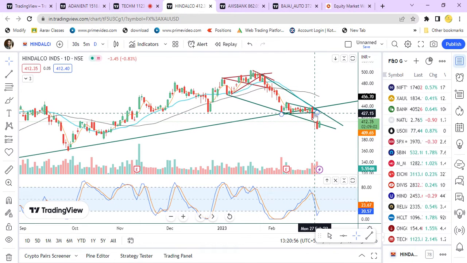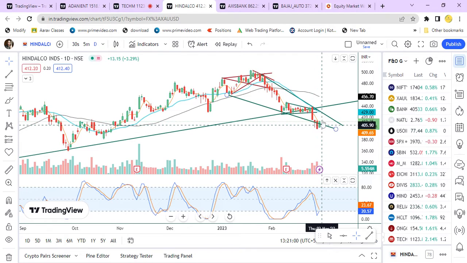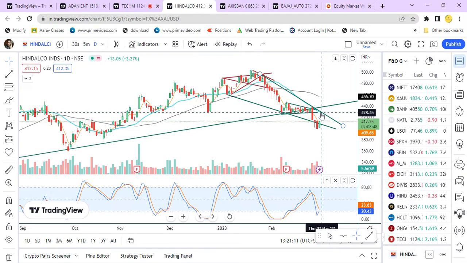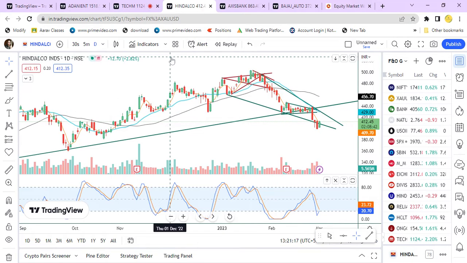The value has crossed the descending wedge, and now you can see the moving average is outside the wedge. So the value may come for retesting up to 428. So we can expect the target up to 428 for Hindalco.